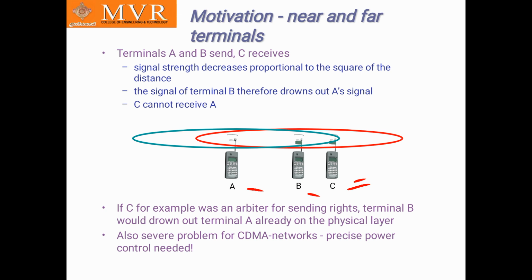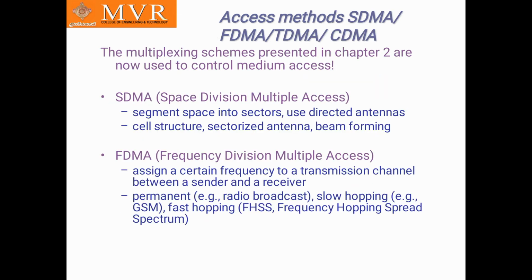If C, for example, was the arbiter for sending rights, terminal B would drown out terminal A already at the physical layer. This is also a severe problem of CDMA networks, and power control is needed. And access methods for SDMA, FDMA, TDMA and CDMA. The multiplexing schemes presented in this chapter are now used to control medium access.